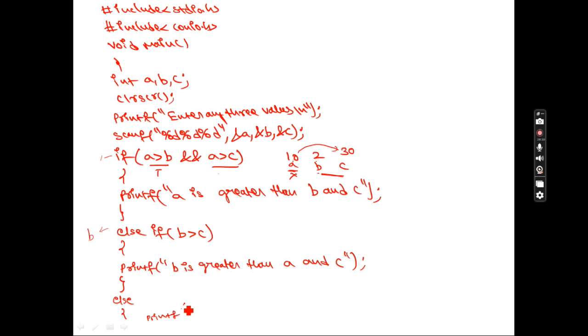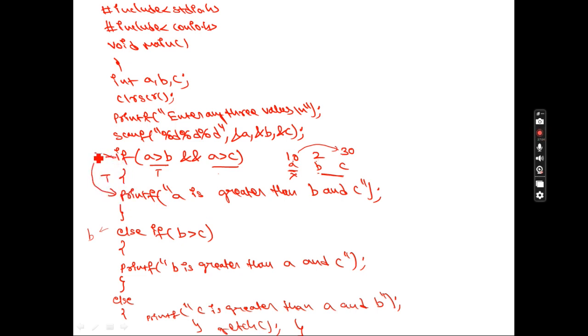Printf: C is greater than A and B. So this is what you need to remember. Close this. After this, write getch and the main closing bracket. So this is what you are going to do now. Understood? If this condition is true, this will be your answer.